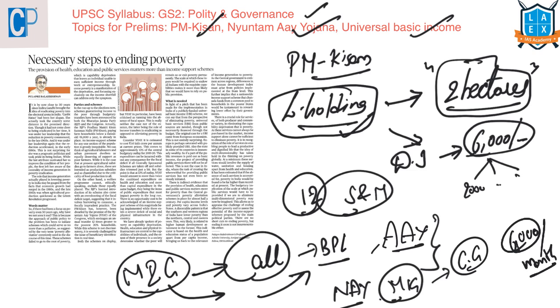Please remember, it is not per year, it is per month, into the bank accounts of 50 million families. And those 50 million families comprise the poorest of the poor. This program might cost around 3.6 lakh crores, and it was announced by the opposition Congress party as part of its manifesto if it is voted into power.